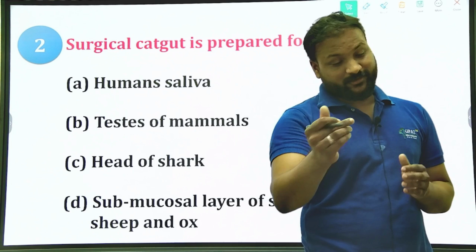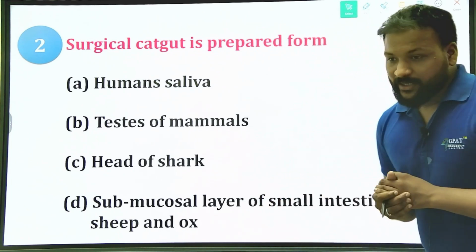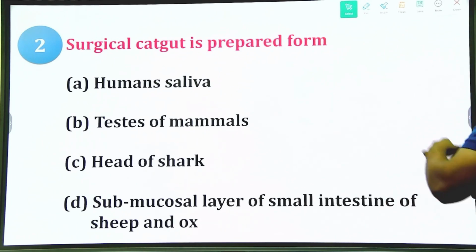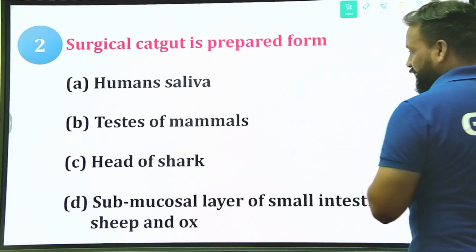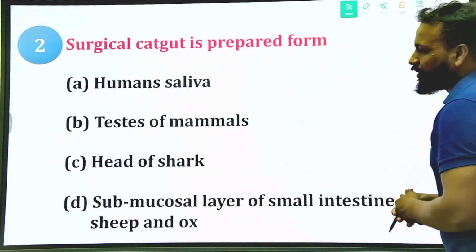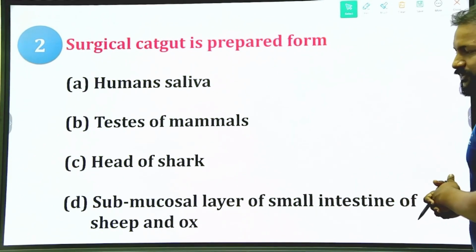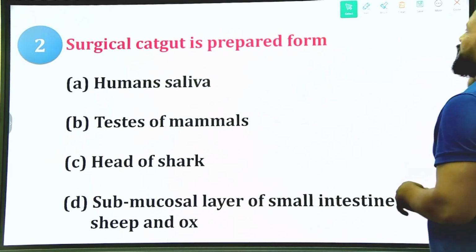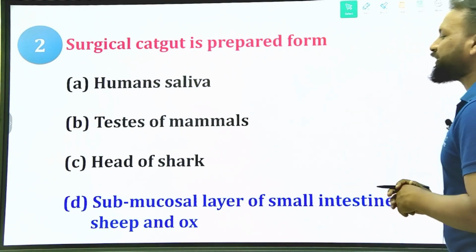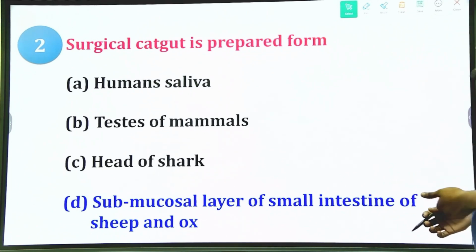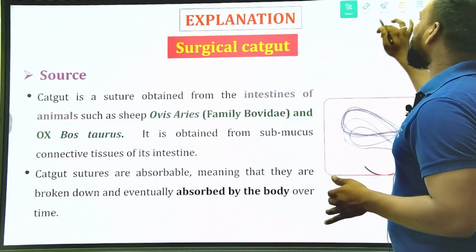Option D is the right answer: the submucosal layer of small intestine of sheep as well as ox.